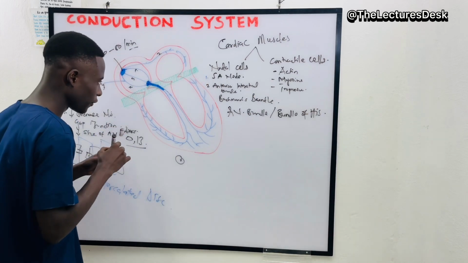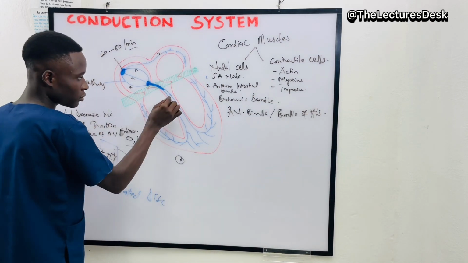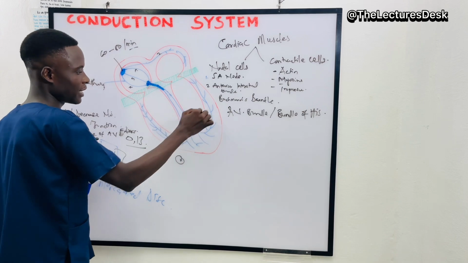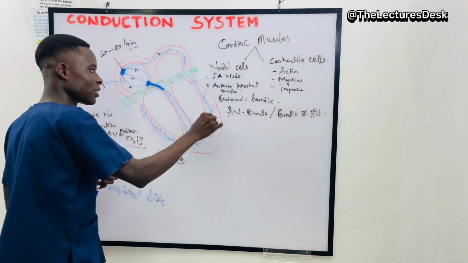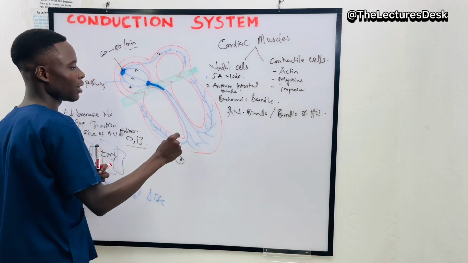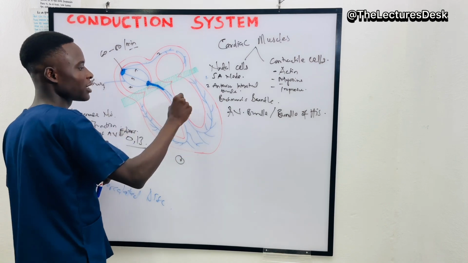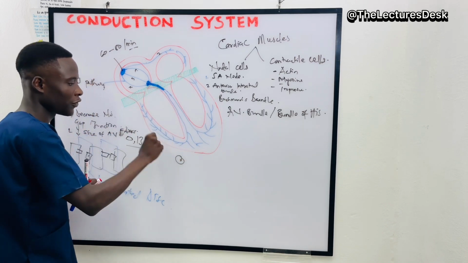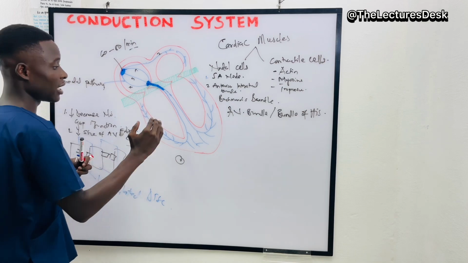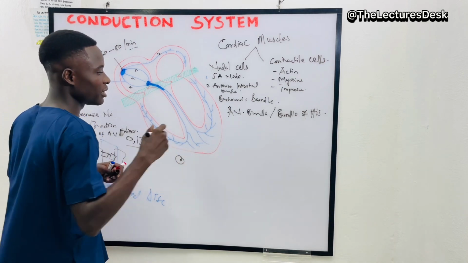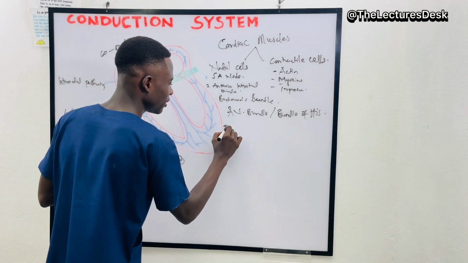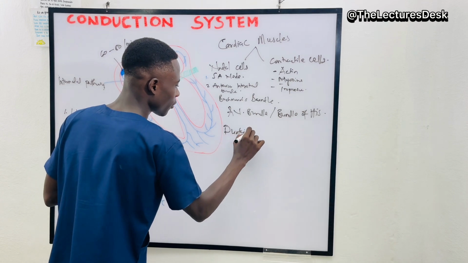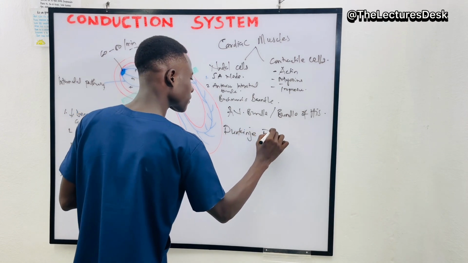So this bundle of His is also divided into two, the left and then the right. The left bundle of His covers the left side, the right bundle of His covers the right side, and then it will give branches to these important Purkinje fibers.